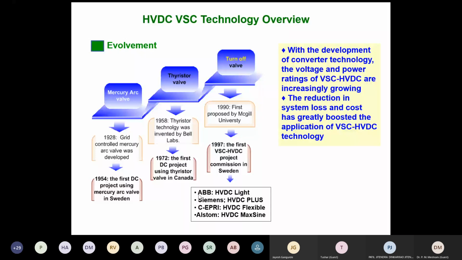Which are the companies in the market? ABB. By which name do they sell? HVDC Light. Siemens sells it as HVDC Plus. This one is C-EPRI, the China Electric Power Research Institute. They sell it as HVDC Flexible. Alstom sells it as HVDC Maxsine. So these are the market companies which sell VSC HVDC by these names.